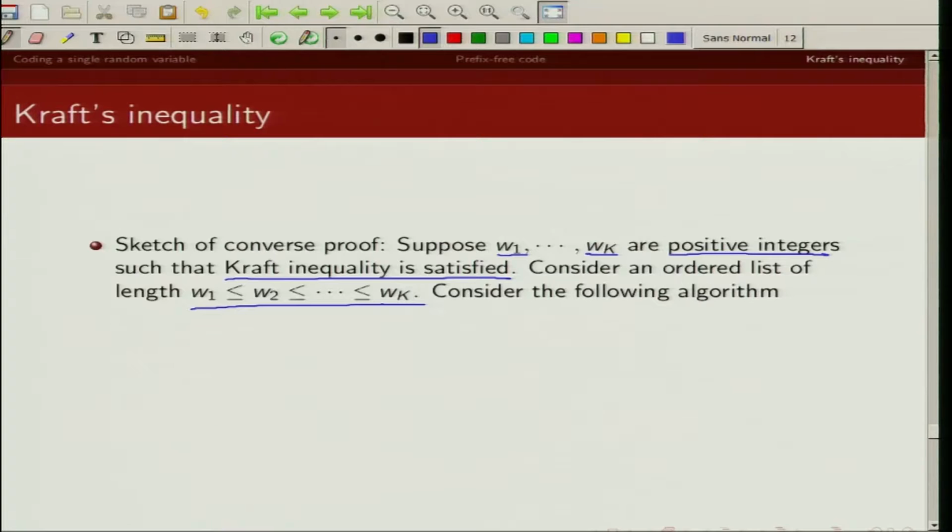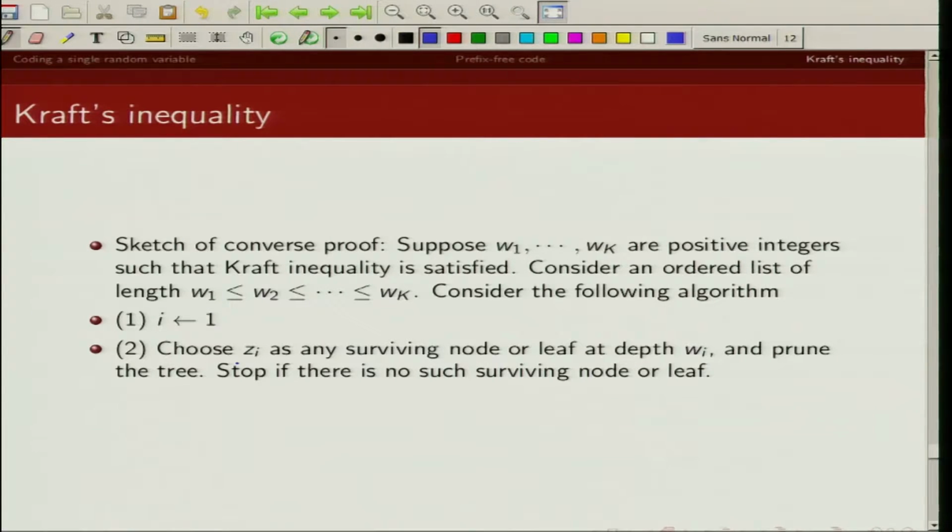Now let us consider the following algorithm. Start with i equal to 1, so we start with W1. Now choose Zi as the surviving node or leaf at depth Wi and prune the tree.